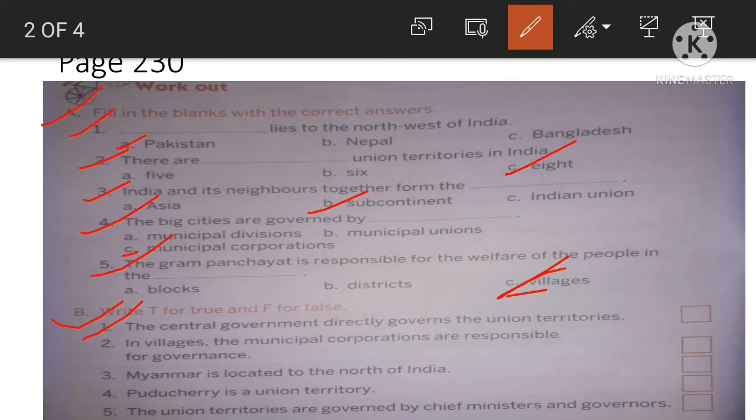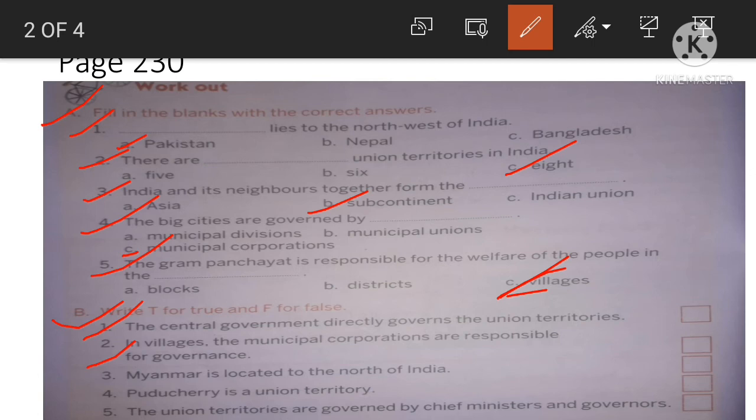The sentence is true. Why? Because the union territories do not have their own government. Like the states, they are controlled by the central government directly. So, the answer, you have to write T. It is true.